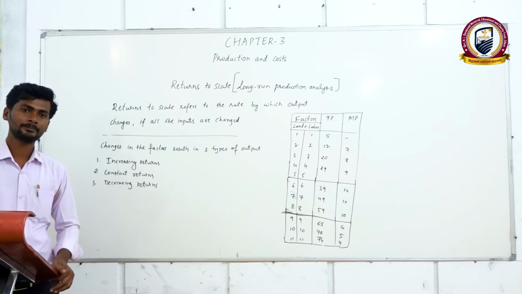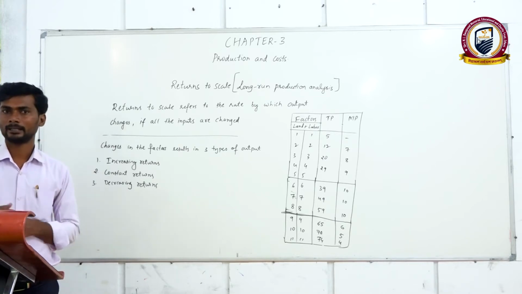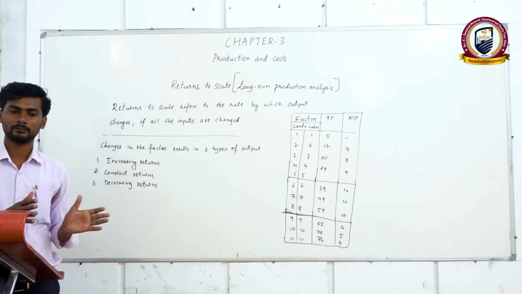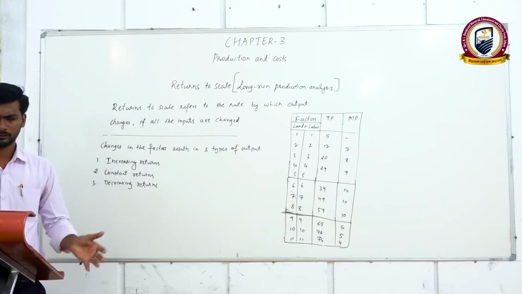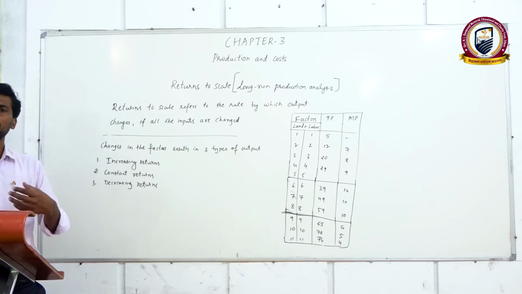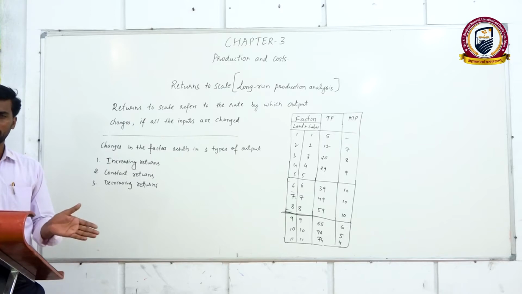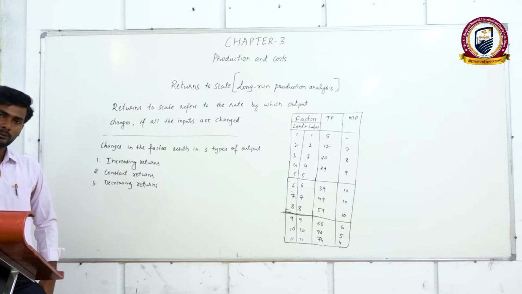But in the long run, a producer can increase all the factors of production because he has enough time and he has a good amount of revenue, since he has been working for some months or some days. Because in the short term he will get revenue. When he gets revenue, he will change all the factors of production in order to increase the production level. So that is why he will shift from short term to long run.